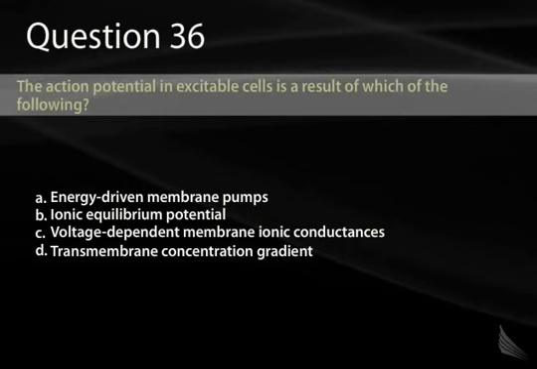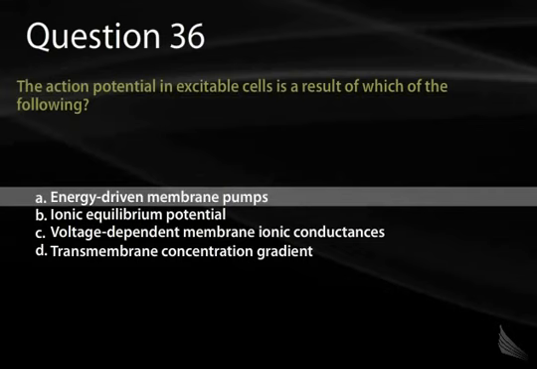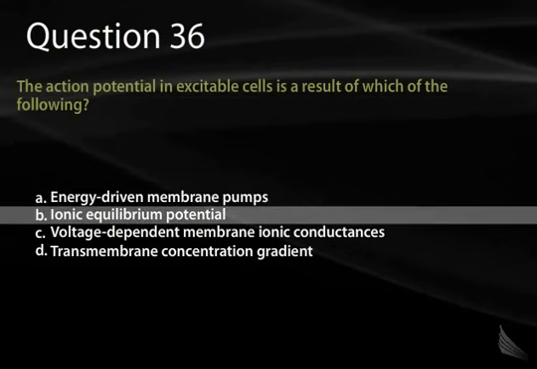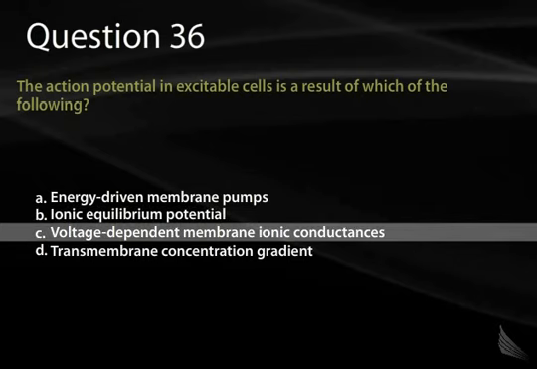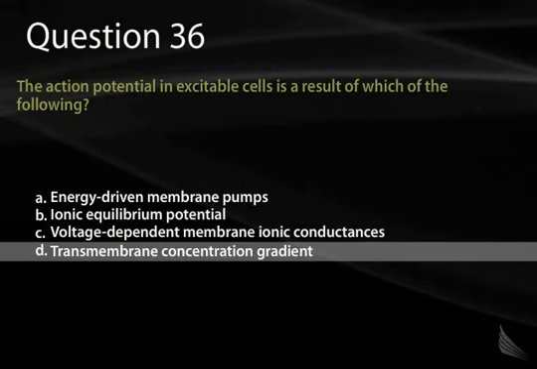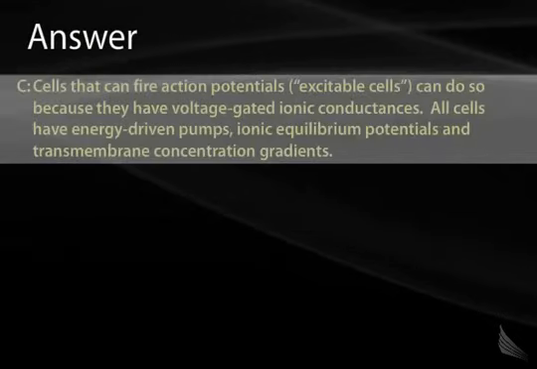Question 36. The action potential in excitable cells is a result of which of the following? A, energy-driven membrane pumps, B, ionic equilibrium potential, C, voltage-dependent membrane ionic conductances, or D, transmembrane concentration gradients. The correct answer here is C, voltage-dependent membrane ionic conductances.